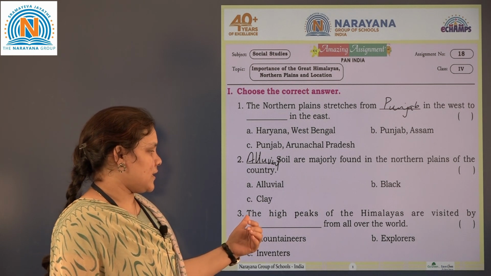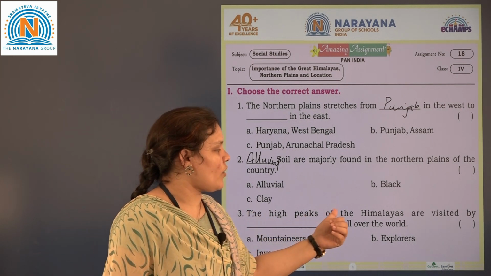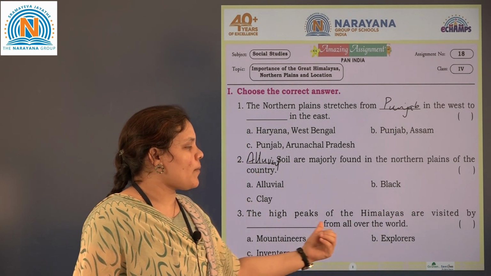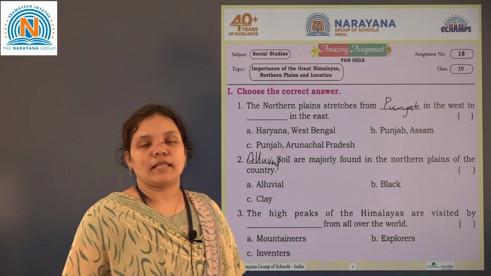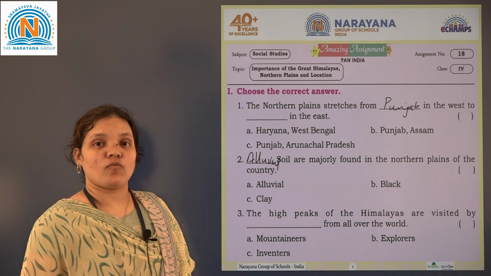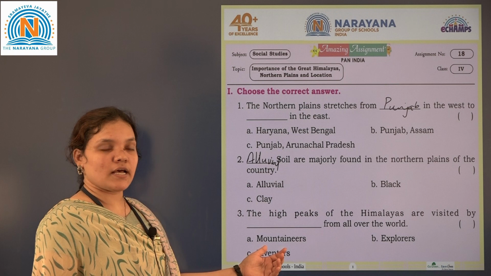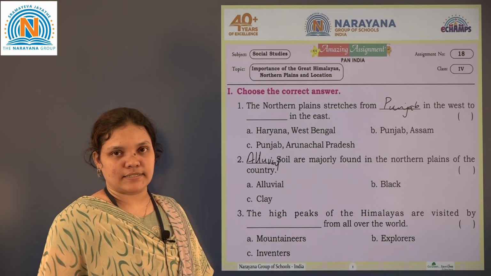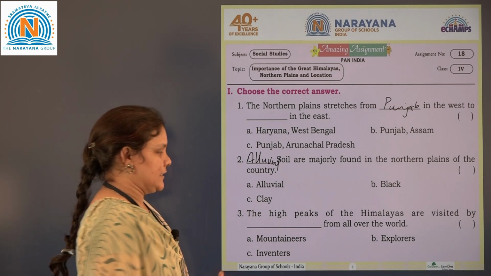The next, third one, the high peaks of the Himalayas are visited by dash from all over the world. The people who visited the high peaks of the Himalayas, what are they called? So options are mountaineers, explorers or inverters. So they are called mountaineers.